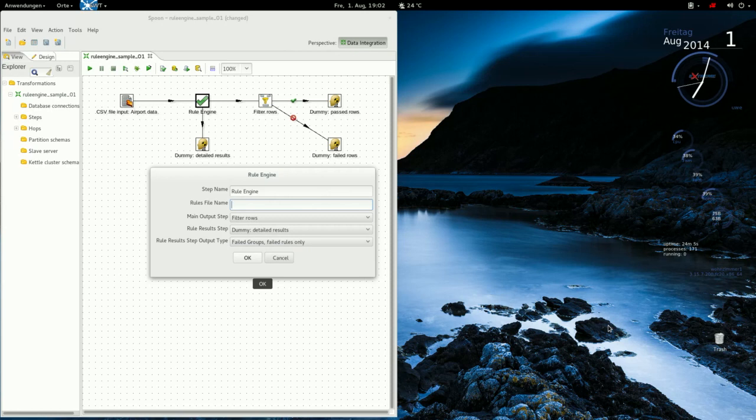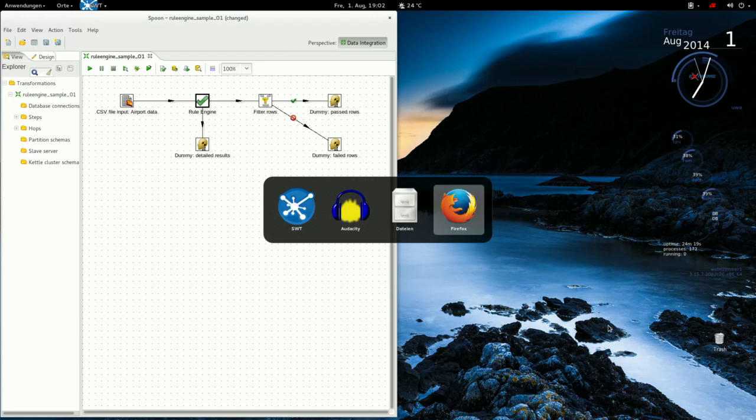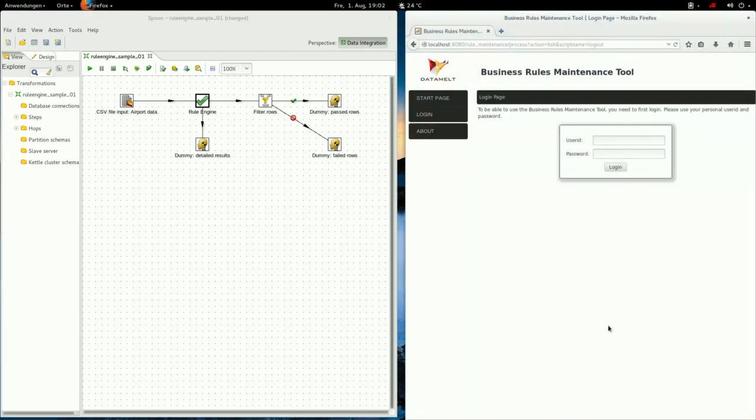As the logic is not anymore in the Pentaho PDI transformation itself, we will have to create it externally. And therefore, we have a web application which allows you to create the rules.